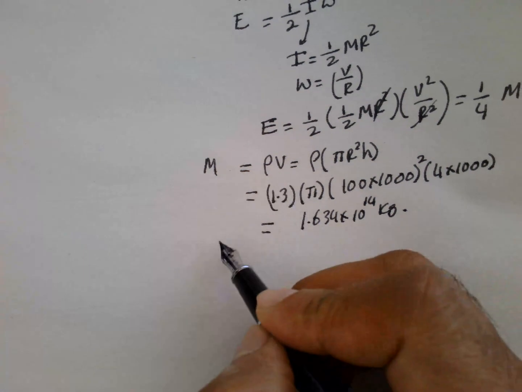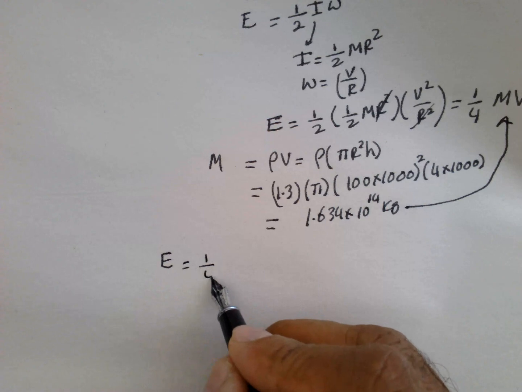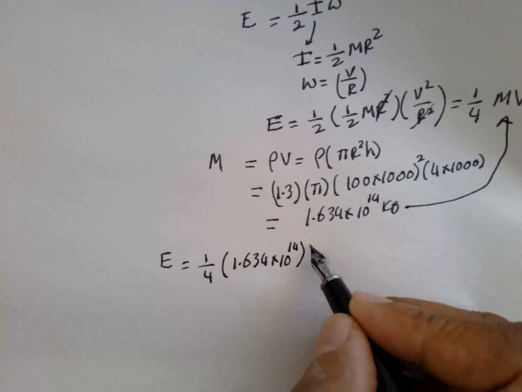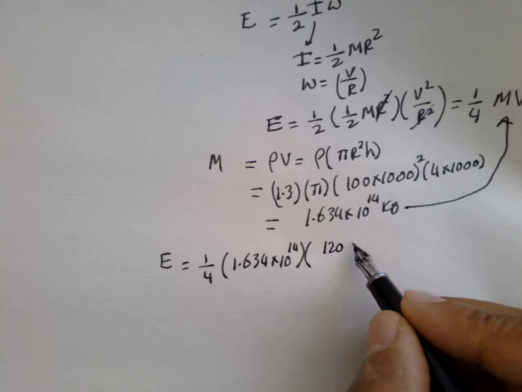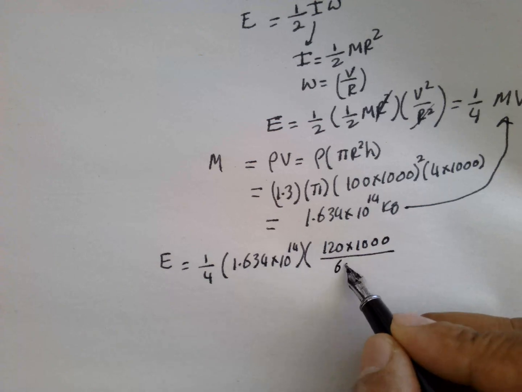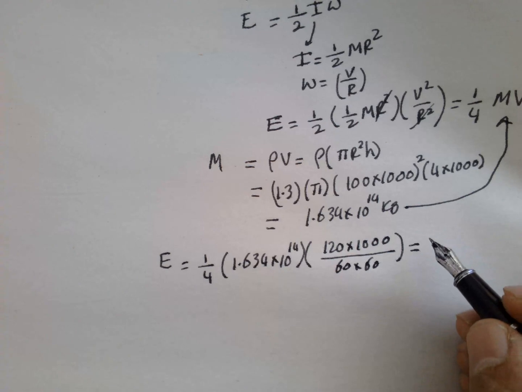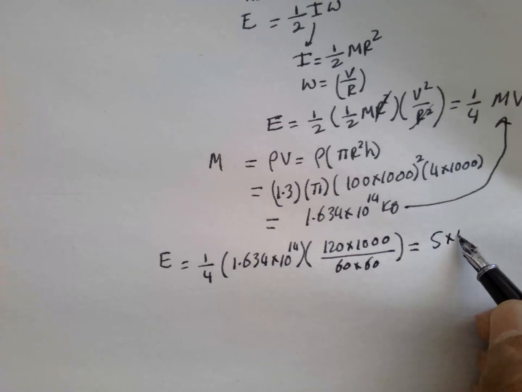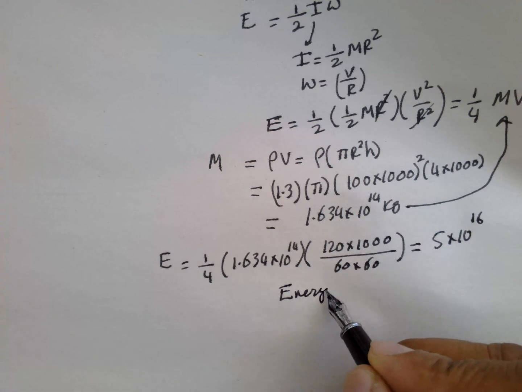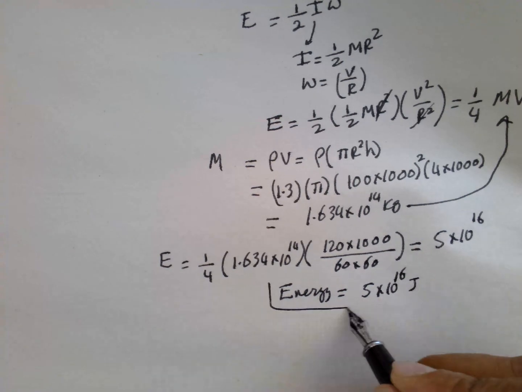If you substitute these values, the energy is equal to 1 by 4 into 1.634 into 10 power 14 kg multiplied by the velocity, 120 kilometers, where a kilometer is 1000 meters, divided by one hour, 60 by 60 seconds. So this will give the value equal to 5 into 10 power 16 joule. So the energy of the hurricane is 5 into 10 power 16 joule. This is huge energy.